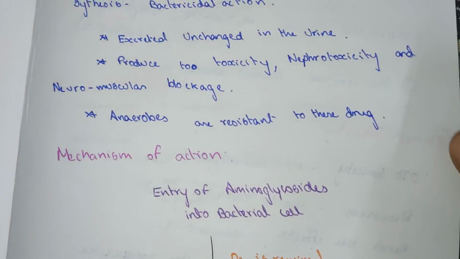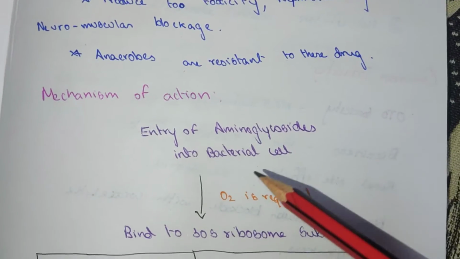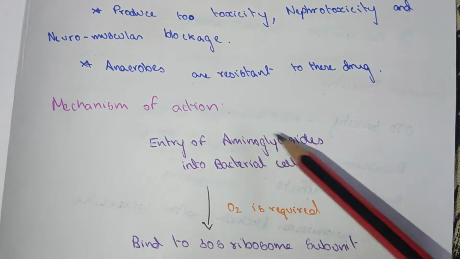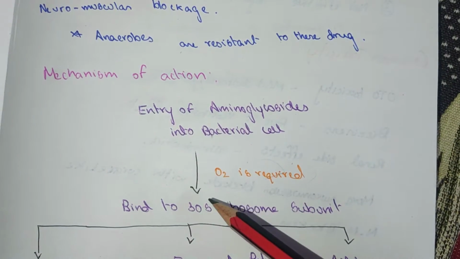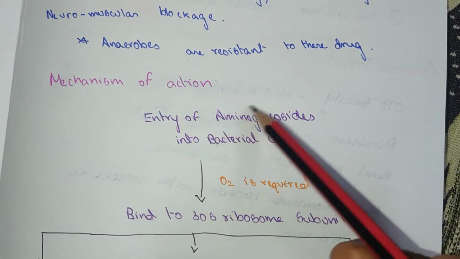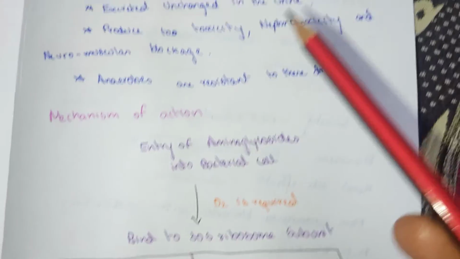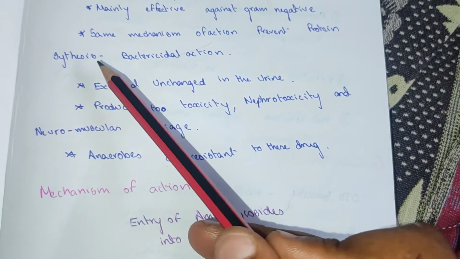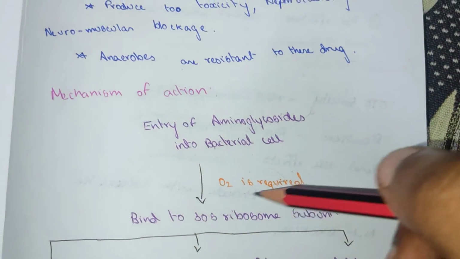Mechanism of action. Entry of aminoglycoside into the bacterial cell requires O2. The aminoglycoside binds to the 30S ribosome subunit, because these drugs prevent protein synthesis, and the main site of protein synthesis in a cell is the ribosome.